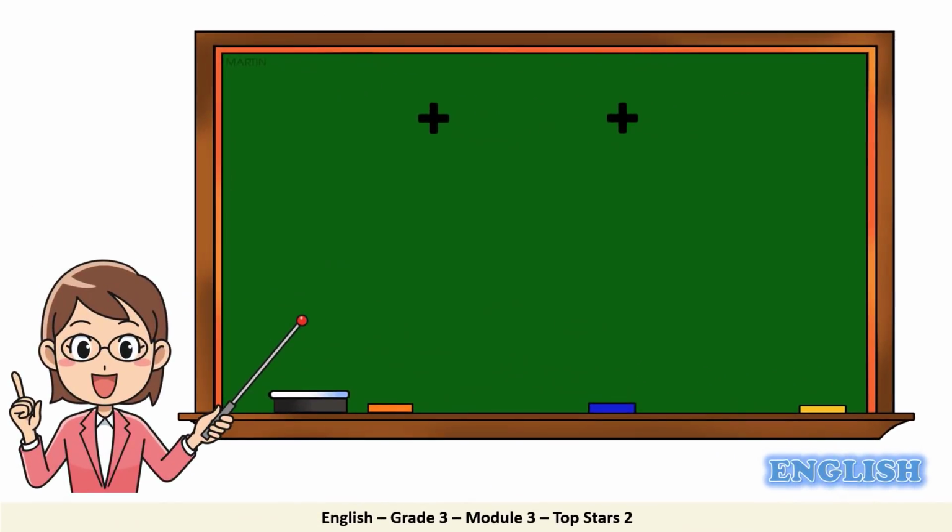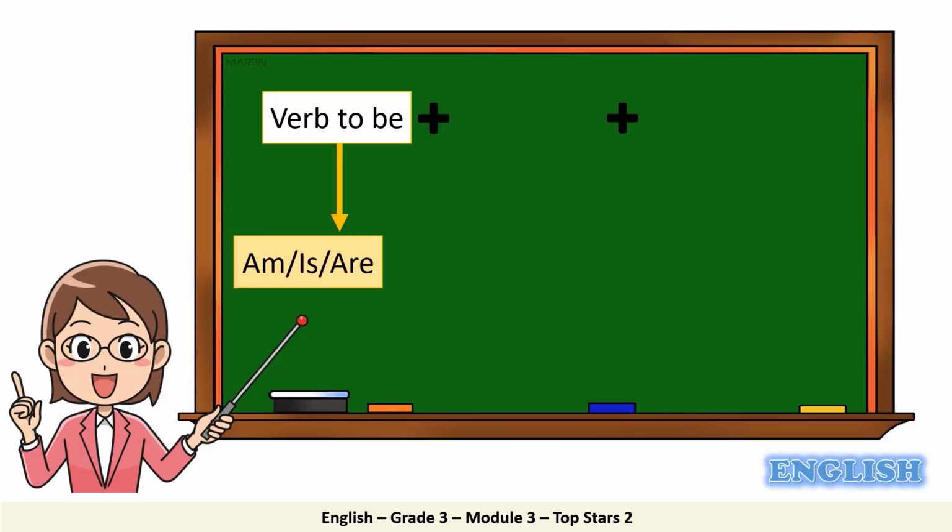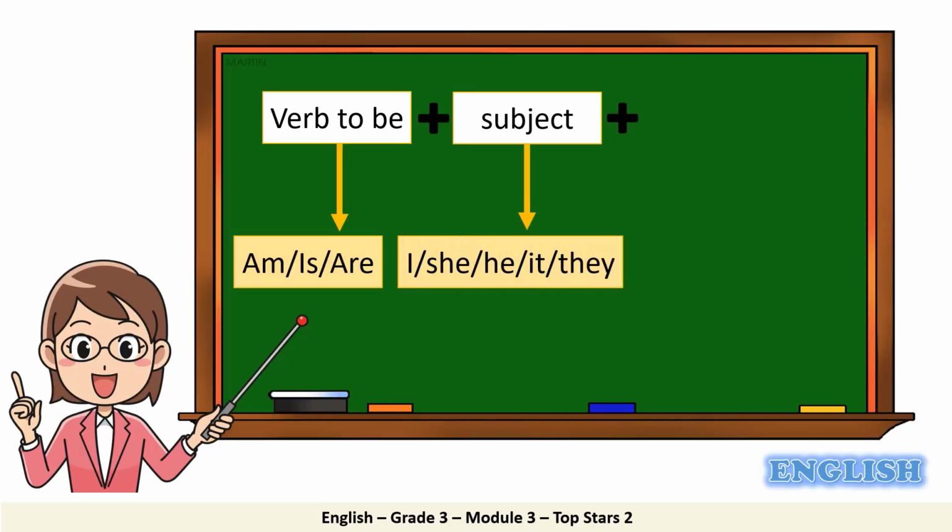Let's look at the structure of the question. What word do you start the question with? Excellent. I start the question with the verb to be in the auxiliary form. For example, am, is, are. What comes after this word? Very good. We have the subject. This can be a noun or it can be a subject pronoun.